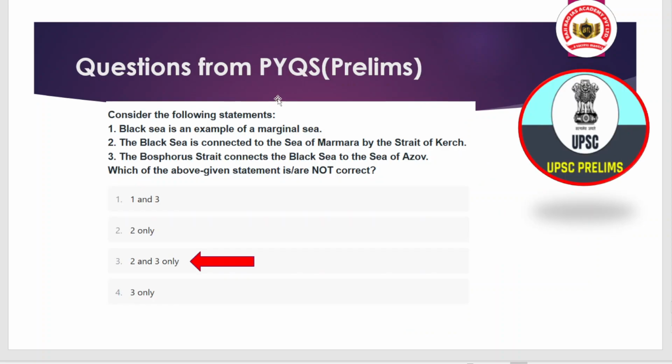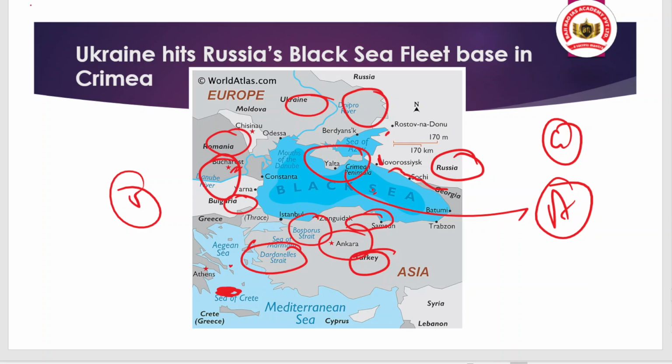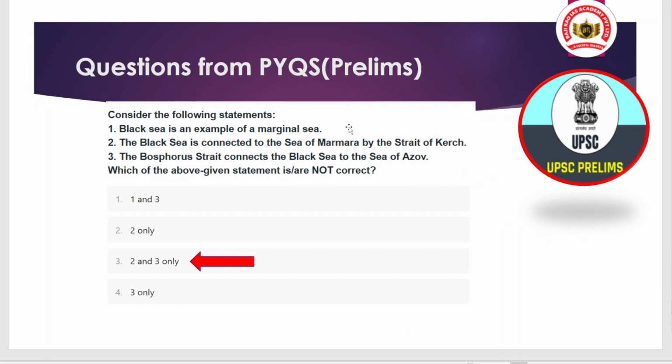The first statement is: the Black Sea is an example of a marginal sea. Yes, it is an example of a marginal sea because it is enclosed by some countries and its size is a little smaller compared to an ocean. So that is a marginal sea, enclosed by various countries. Now the second statement: the Black Sea is connected to the Sea of Marmara by the Kerch Strait.